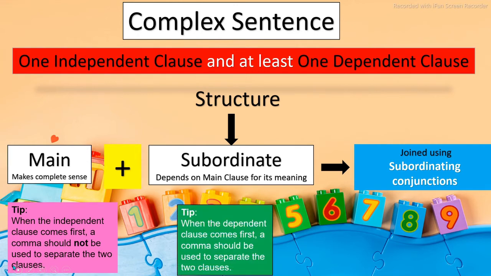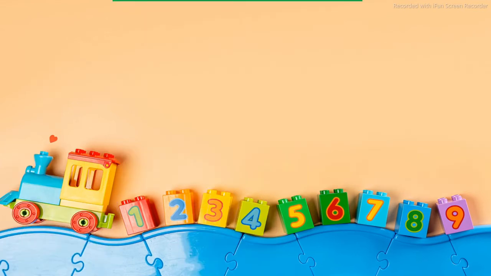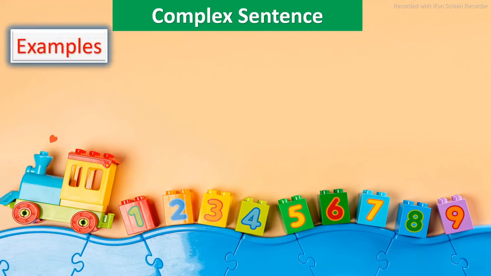But when the dependent clause, that means the subordinate clause, is used in the beginning, at that time a comma should be used to separate the two clauses. Okay, it would be clear to you. So let's see the examples and understand.